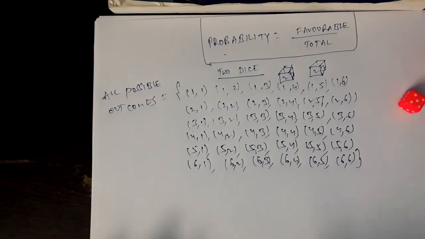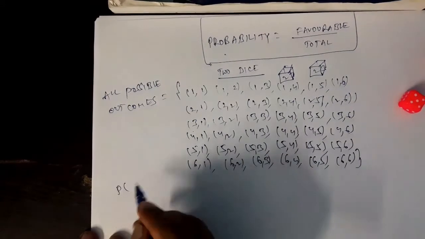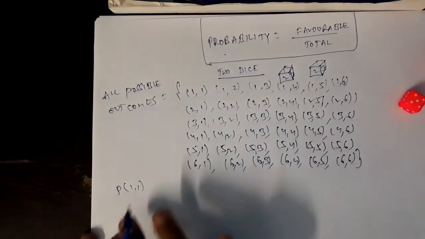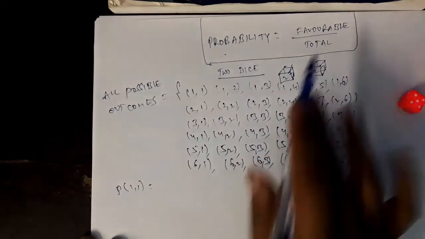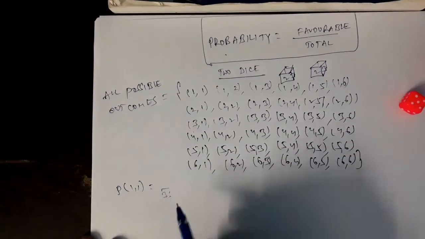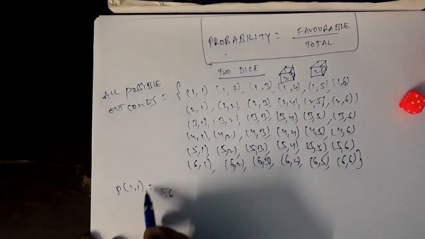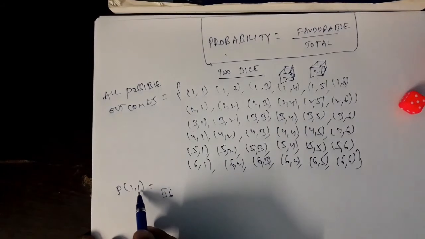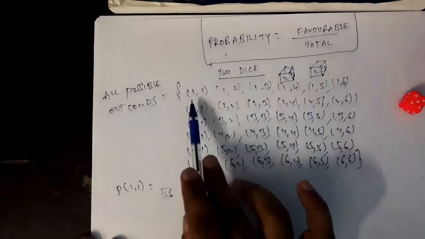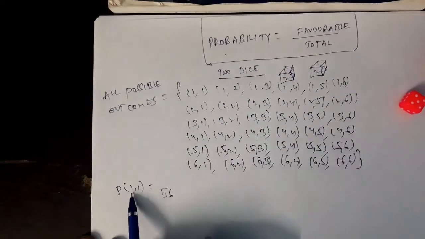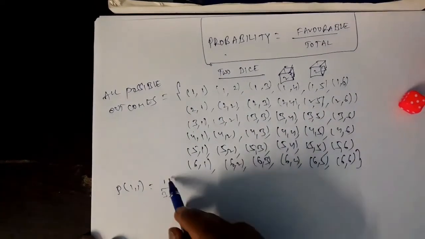So my question is, what is the probability of getting one on first die, one on second die? Total denominator is 36. Coming to numerator, this event, that is one on first die, one on second die. How many are favorable of this 36? Only one case. So 1. So probability is 1 by 36.